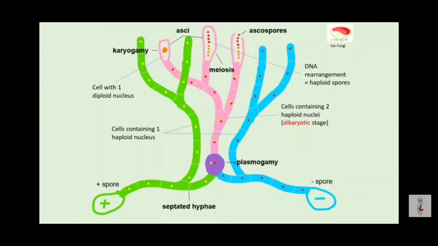Asci is plural for ascus, as shown in this slide. As the asci mature, the sac will rupture and the ascospores will be released into the air, where they can then form another life cycle. So together, the network of single haploid hyphae shown here in green or in blue, together with the dikaryotic hyphae shown here in pink, are going to form a fruiting body.